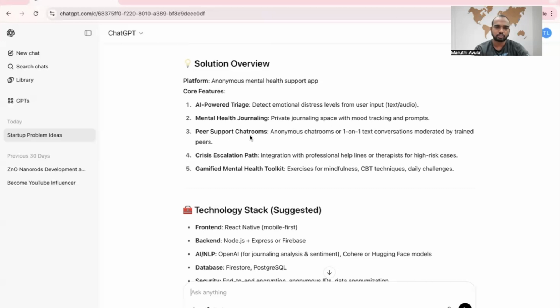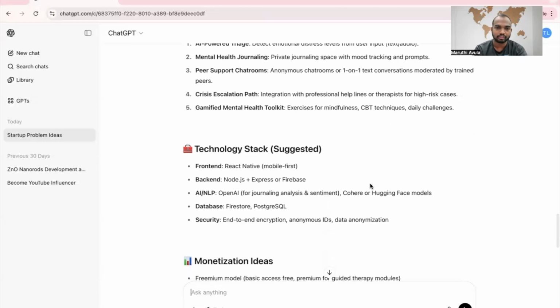Peer support chat rooms: anonymous chat rooms and one-on-one text conversations moderated by trained peers. Crisis escalation path: integration with professional helplines and therapists for high-risk cases. Gamified mental health toolkit: exercises for mindfulness, CBT techniques, daily challenges. So these are the things it suggested.